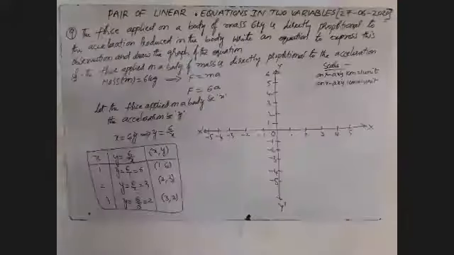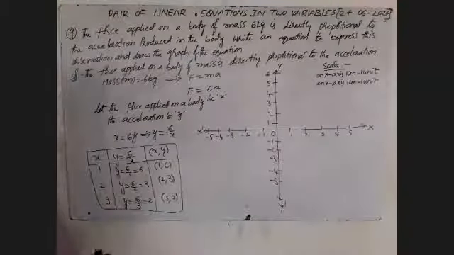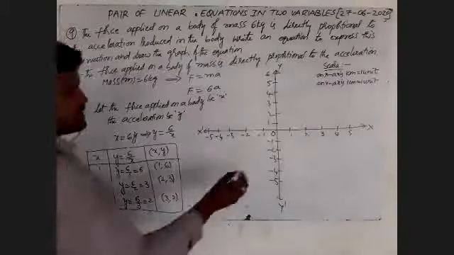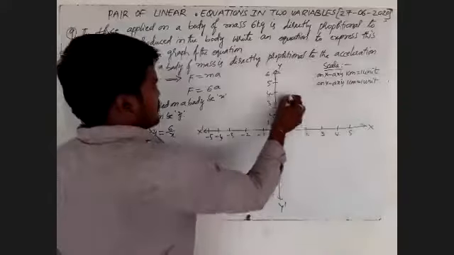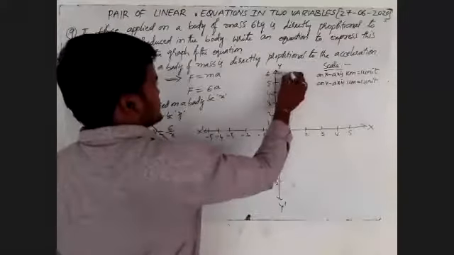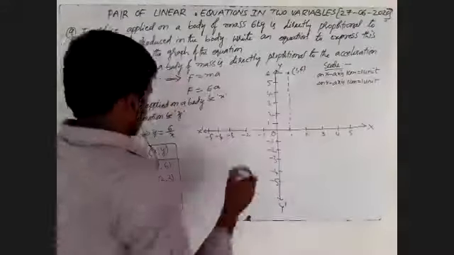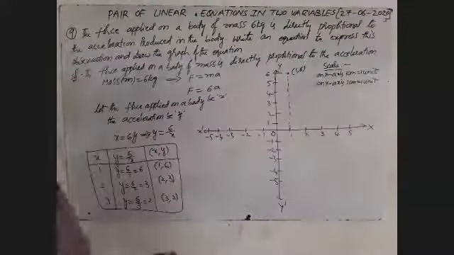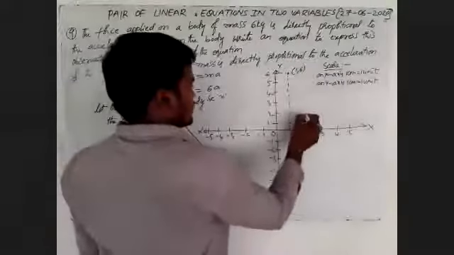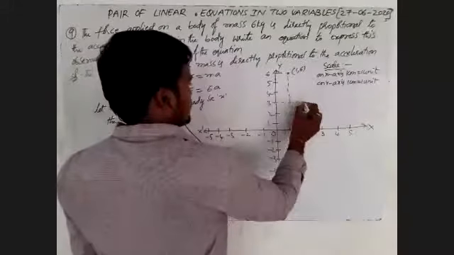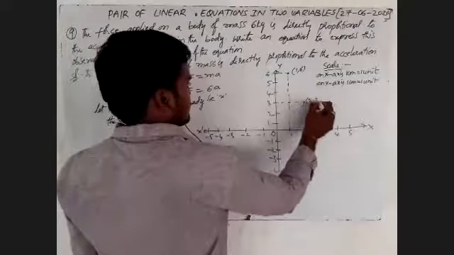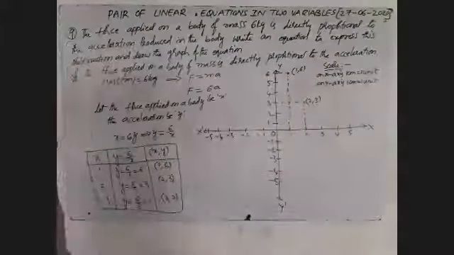Here we observe the x-coordinate value is 1 and the y-coordinate value is 6, so the point is 1 comma 6. After that we'll take 2 comma 3, and then the point 3 comma 2.